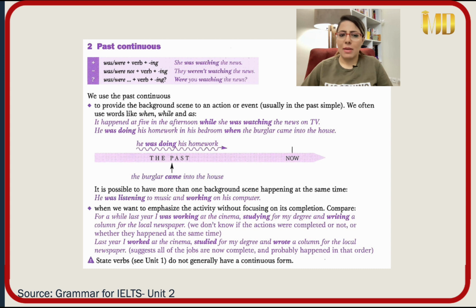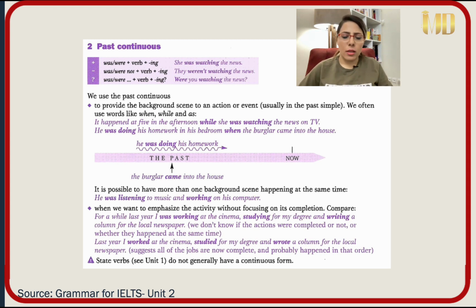It is possible to have one more background scene happening at the same time. It's okay. مثلا, for example, he was listening to music and playing computer games while my father was sleeping. دو تا background داشت. There are two background scenes. Number 1, he was listening to music. Number 2, he was working on his computer. He was driving and listening to music while I was sitting alone in the car. I was listening to music and working on my computer when my mom called me.